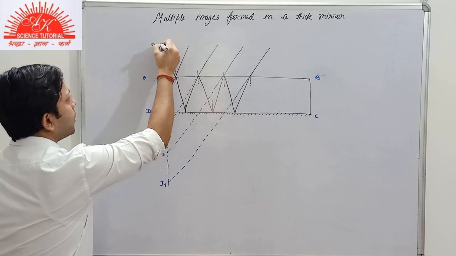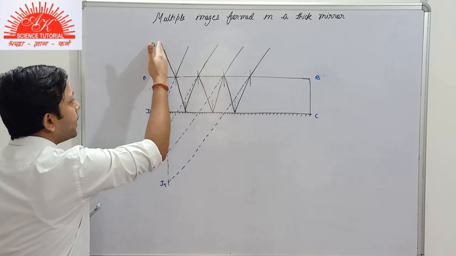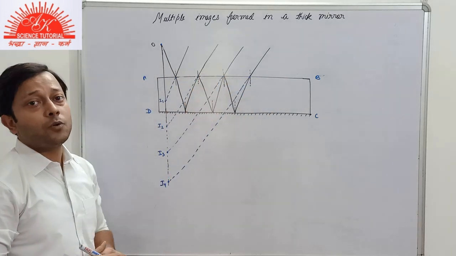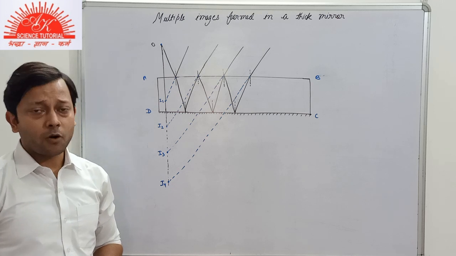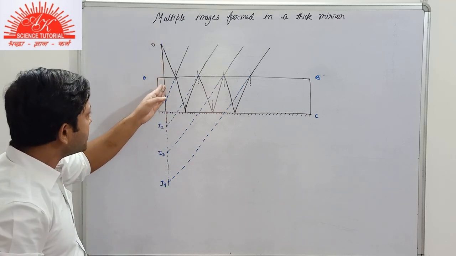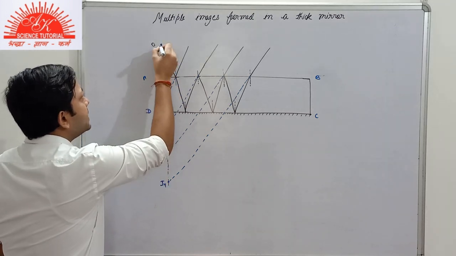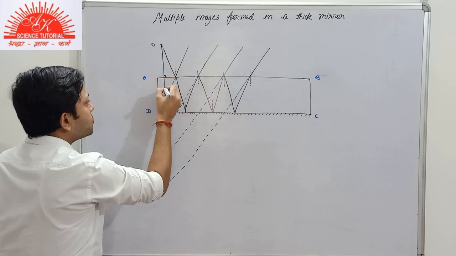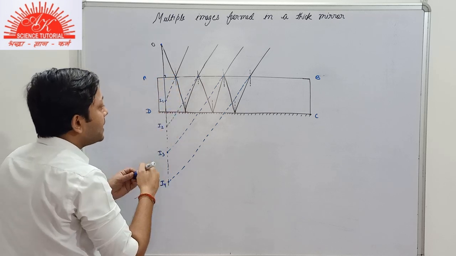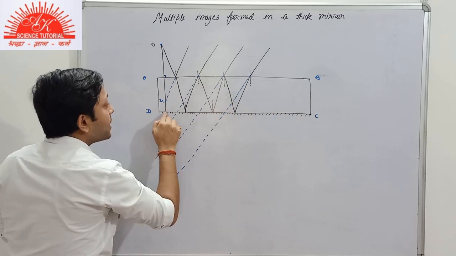Here one of the light rays, we assume it to be normal, perpendicular to the surface AB. Now as I told you when we started the chapter about refraction of light, when the incident ray is normal to the surface, it will pass undeviated. So this incident ray was normal to the surface, so it passes undeviated. But as soon as this refracted ray strikes the surface CD, no refraction can take place.